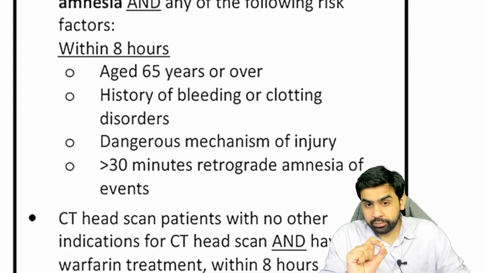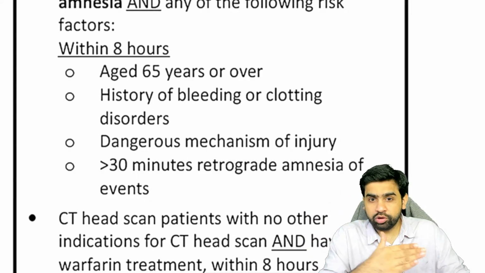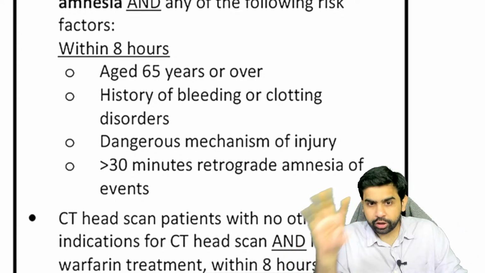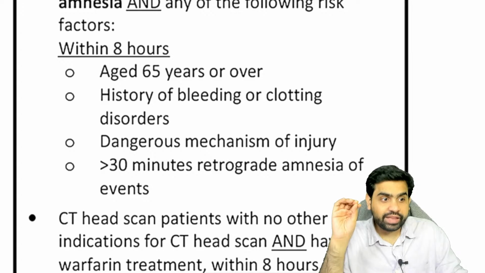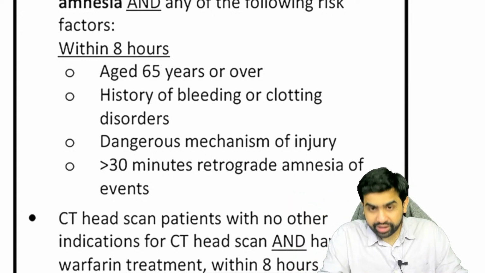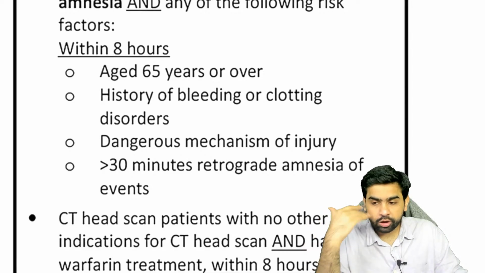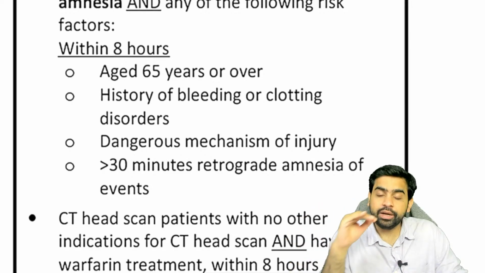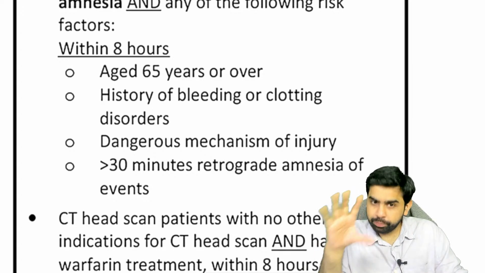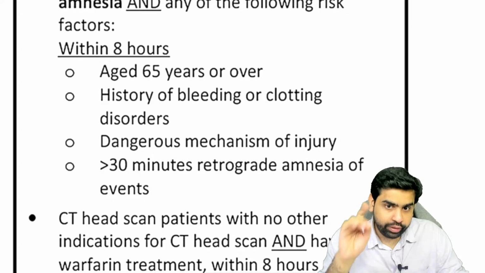Acute extravasated blood. In the chronic SDH, already 21 days have passed, and because of this you will not be able to distinguish very well between the normal parenchyma and the chronic SDH accumulated blood. That is the reason why in chronic SDH, when the patient comes after 21 days, the investigation of choice is an MRI, because it's not that a CT scan will never pick it up. It may pick it up, but it can miss it also. So that is why when you suspect a chronic SDH, you have to get an MRI done.